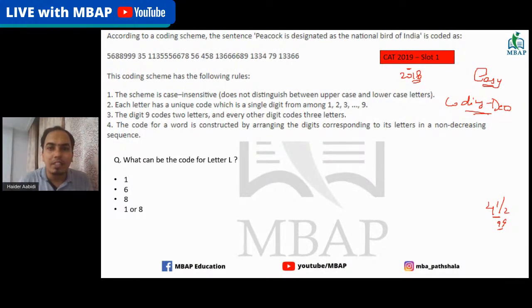Meanwhile, I think people must be reading the question. There is a statement given to you here: Peacock is designated as the national bird of India. It is coded as these things. So everything is standing out for this. I hope you guys have gone through all the 4 points given to you here.